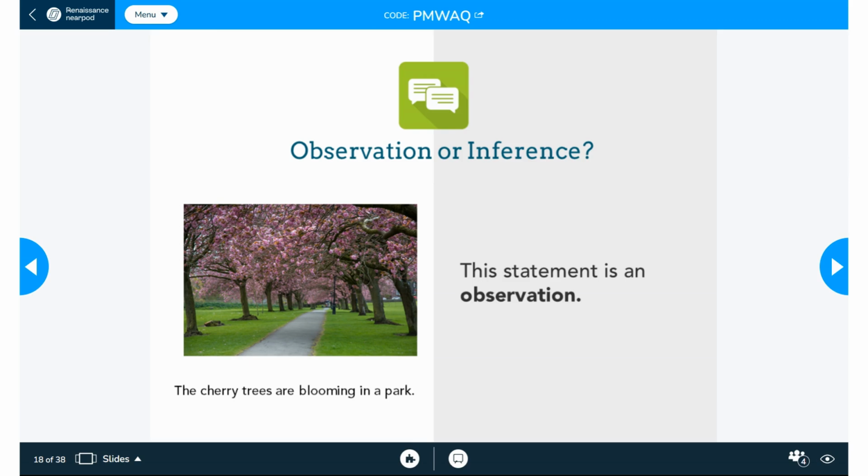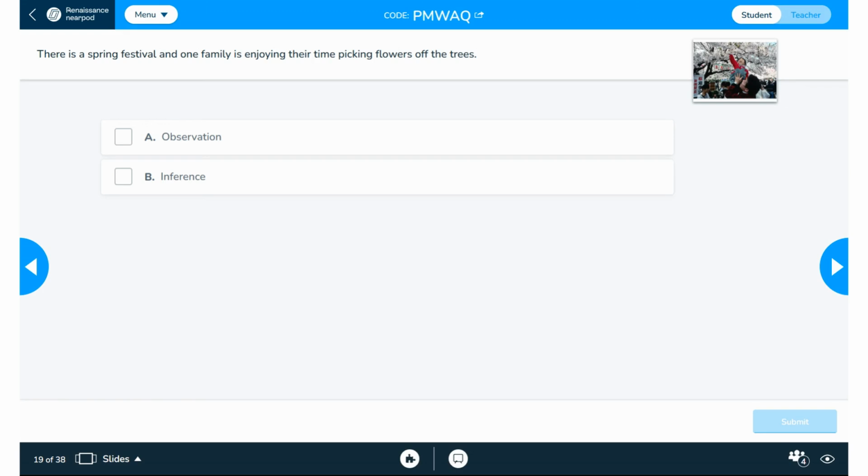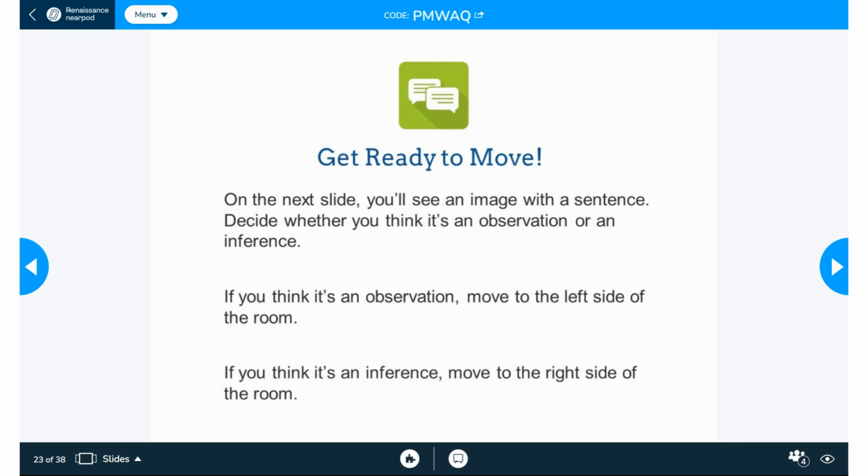So next is another picture. So is it an observation or inference? And then I will discuss with the students and then ask them why is it an observation or inference. So same thing with this one. And then next one is just a quick get ready to move activity where they will decide whether it's an observation or inference. So if it's an observation, it will move to the left and move to the right if it's an inference. So I will ask the help of the facilitator with this one.